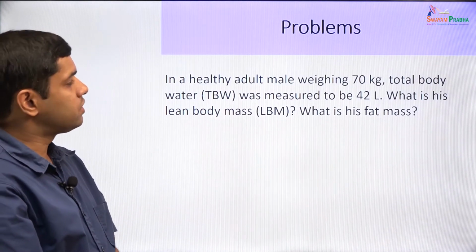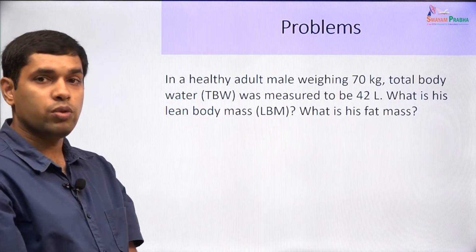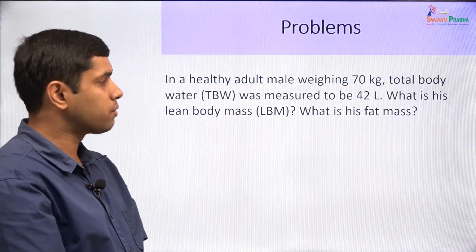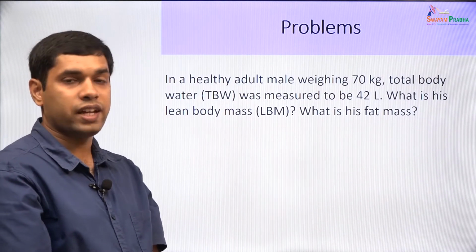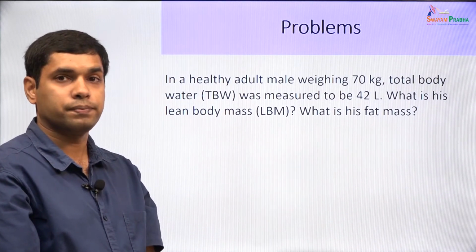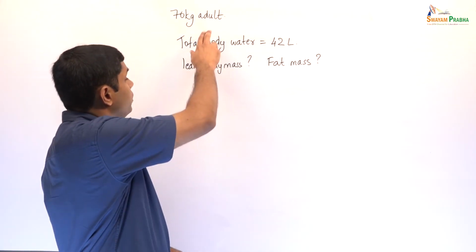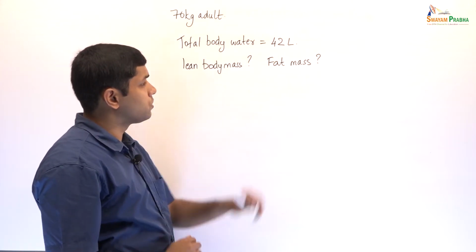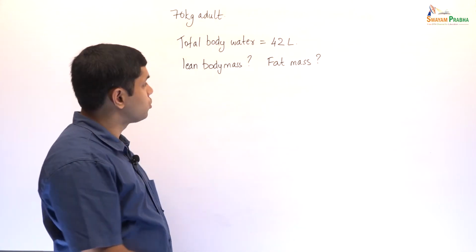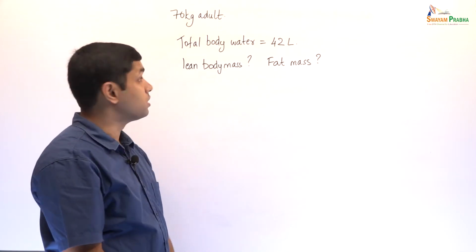This problem asks us that in a healthy adult male weighing 70 kilos, the total body water was measured to be 42 liters. What is his lean body mass? What is his fat mass? So in this problem, we are given that we have a 70 kg adult and the total body water is 42 liters. We are asked to calculate what is lean body mass and what is his fat mass.